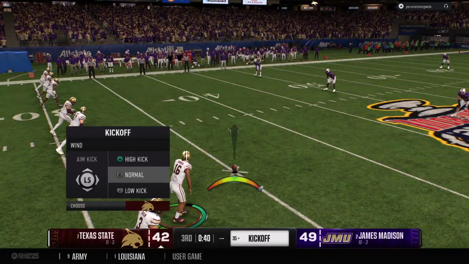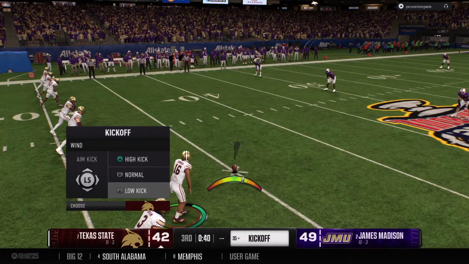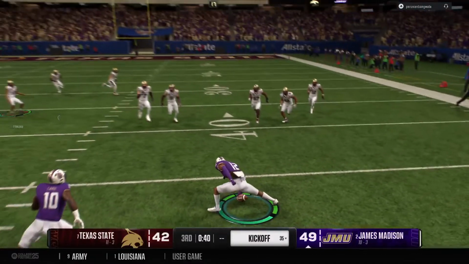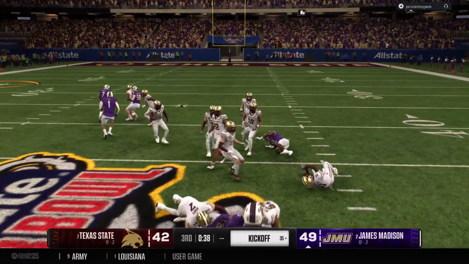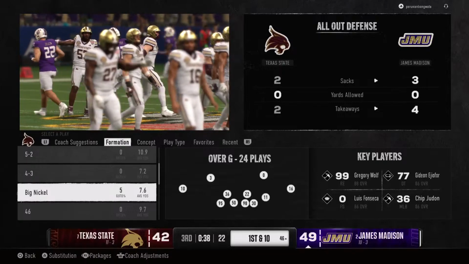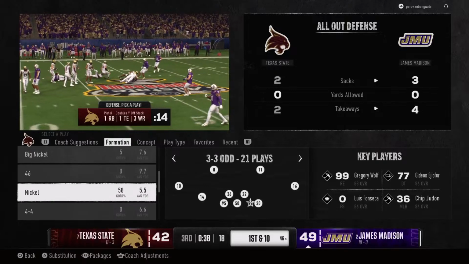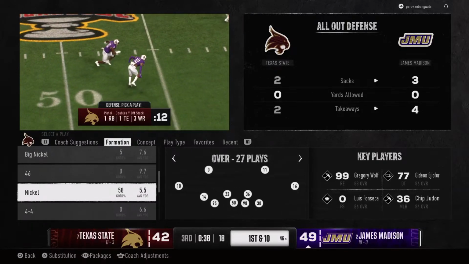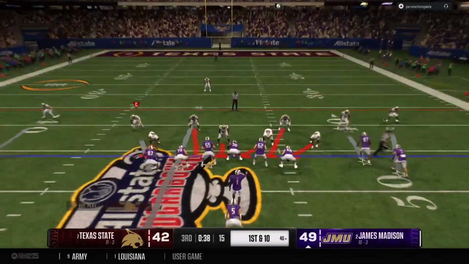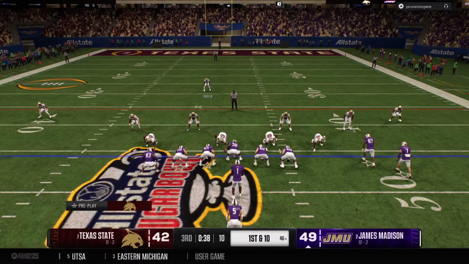I believe they're lining up to attempt an onside kick. And the hands team able to make the crucial recovery. Here comes the James Madison offense back out on the field. They scored a touchdown on the last possession. Let's see if this defense has been able to come up with some adjustments and stop them this time.